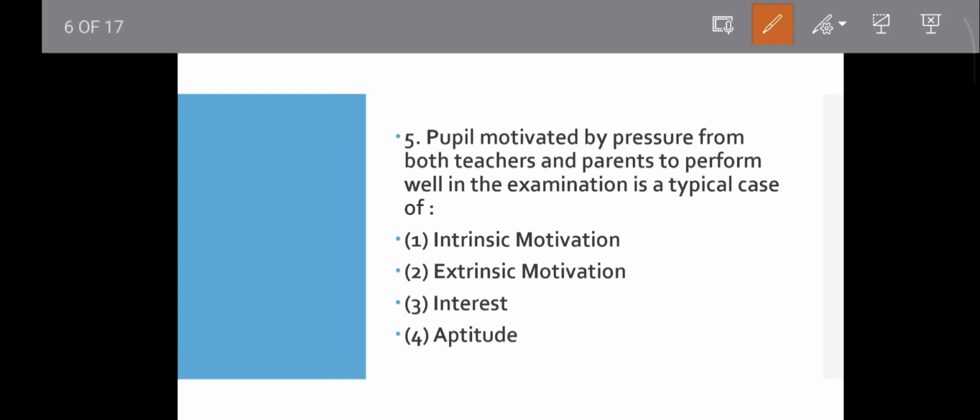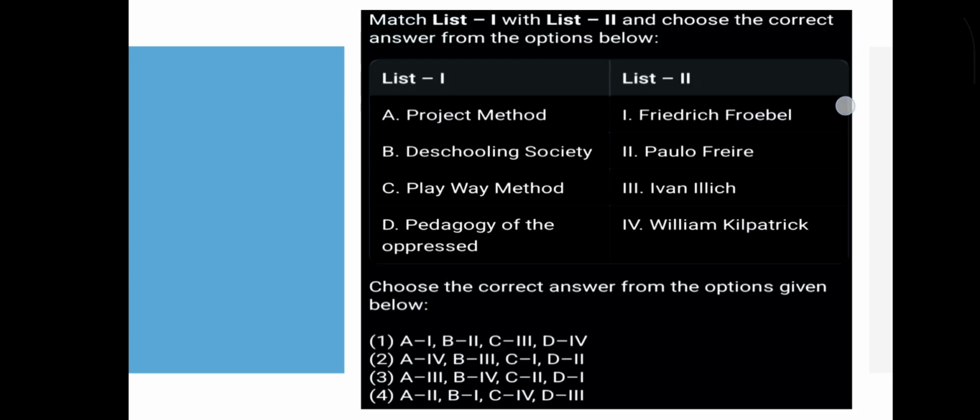Question number 5. Pupils motivated by pressure from both teachers and parents to perform well in the examination is a typical case of instinct, extrinsic motivation, interest, aptitude. Which one? The child studies due to external pressures and rewards, not inner interest. It means what? Extrinsic. Okay, then option 2 will be the correct answer. Move to the next question.